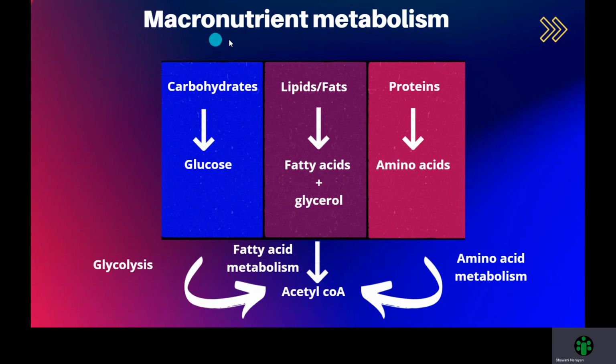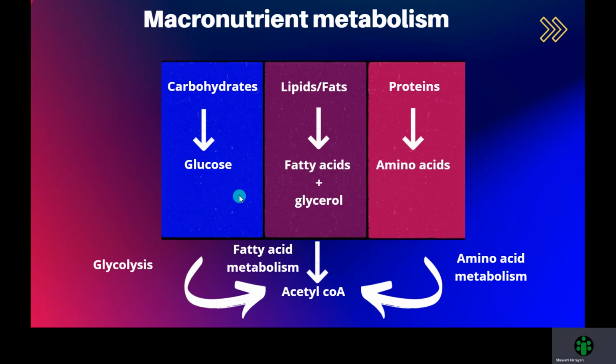Animals consume macronutrients in the form of carbohydrates, lipids or fats, and proteins. Many people eat sugar, starch, wheat, etc., which are carbohydrates. These carbohydrates break down into glucose. The examples of lipids or fats that we consume are cheese, oil, ghee, butter, etc. These are also important sources of energy, which finally in the body break down into fatty acids plus glycerol. We eat a lot of proteinaceous diets, for example, egg, meat, beans, etc., and these break down into amino acids.